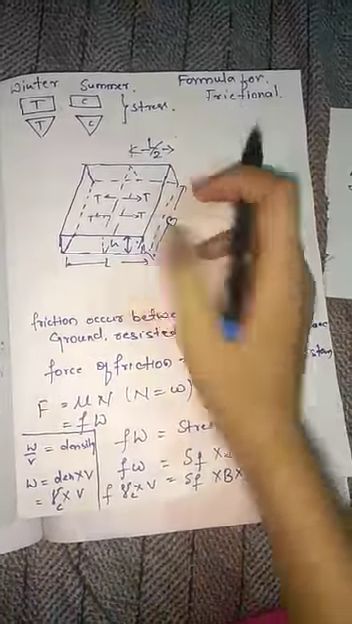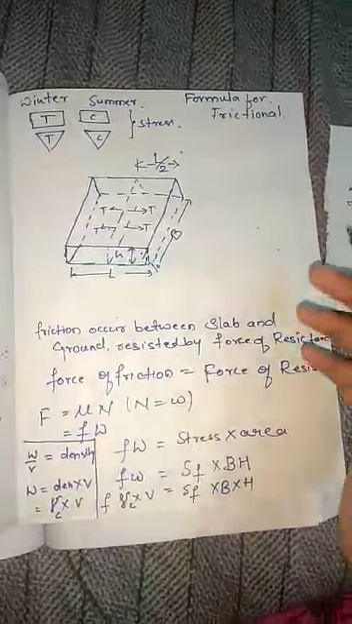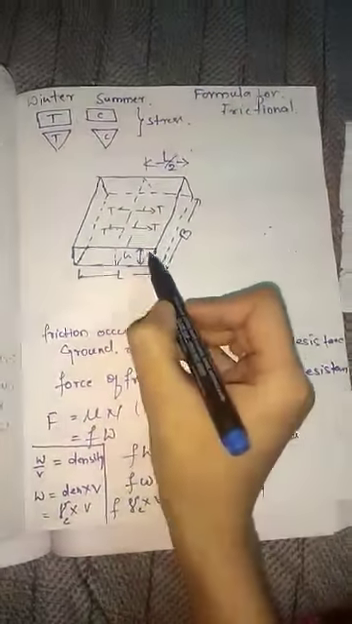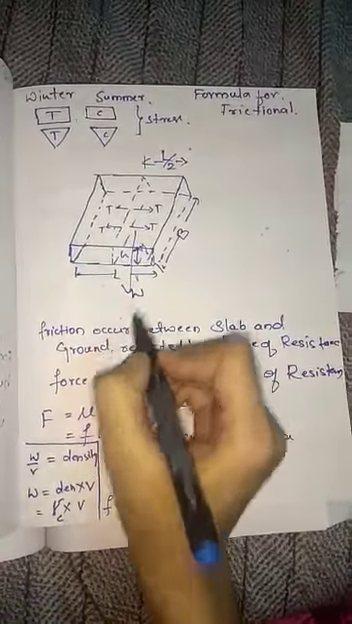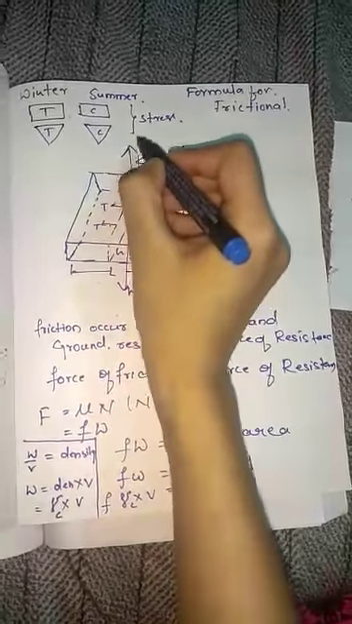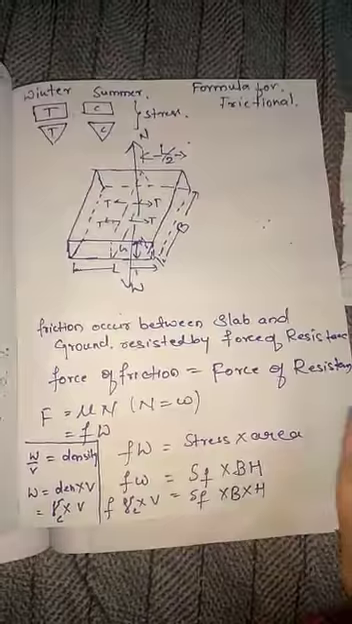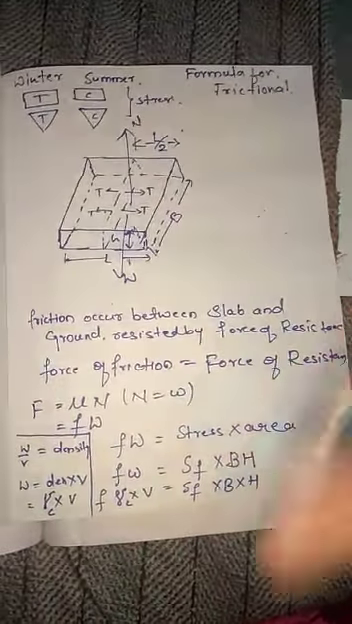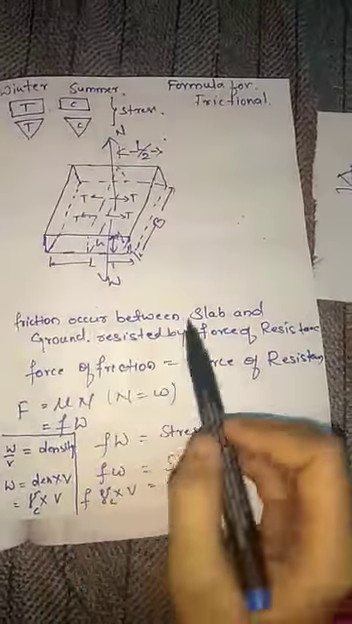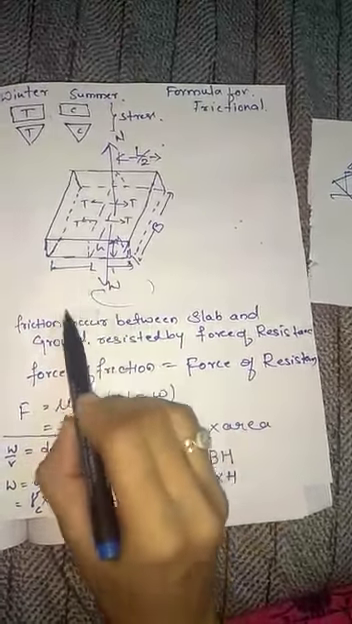This is breadth and this is half of the slab we should consider for the analysis purpose. This is height of the slab and this W is the weight of the slab. For this we have normal force, that is N. We know what friction is. Friction is nothing but resistance to motion between two objects. Here friction occurs between the bottom of the slab and the ground.